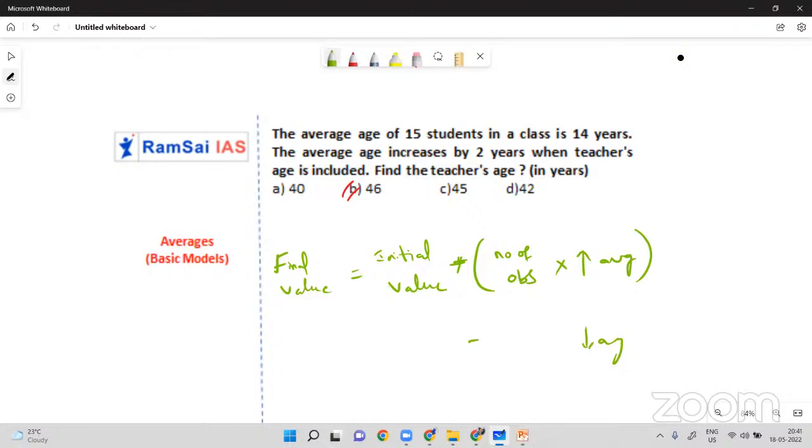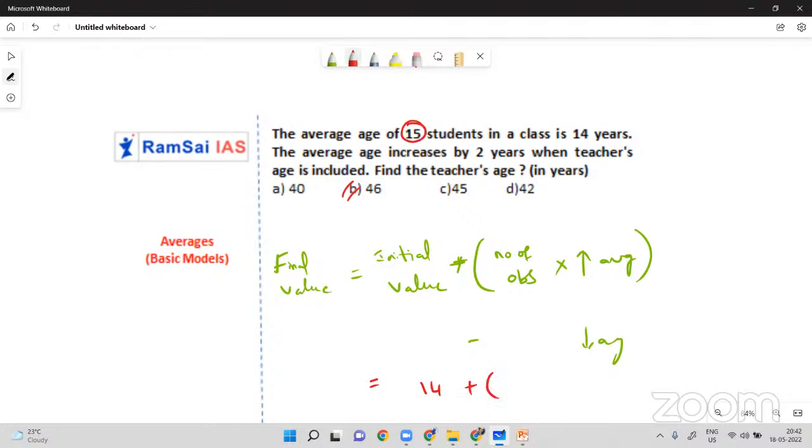Okay, can you apply this formula in the question? Final value is nothing but the teacher's age. Initially it was 14 average, plus number of observations.